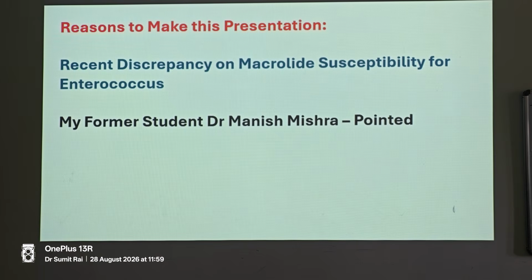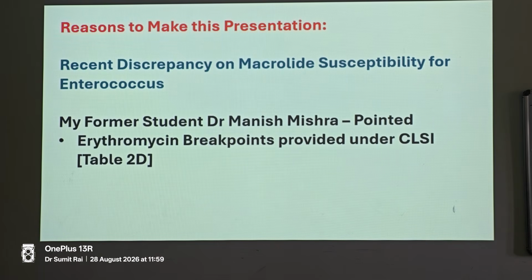So he asked me, Dr. Manish Mishra, he was my former student, he pointed out that there are erythromycin breakpoints which exist in CLSI. If you see table 2D, the breakpoints are there. But at the same time, he mentioned that in one of the books on AMSP, it is documented as intrinsically resistant. So there was a discrepancy as to what to consider as correct. So I told him follow CLSI.